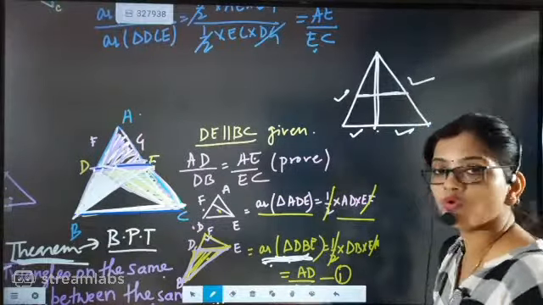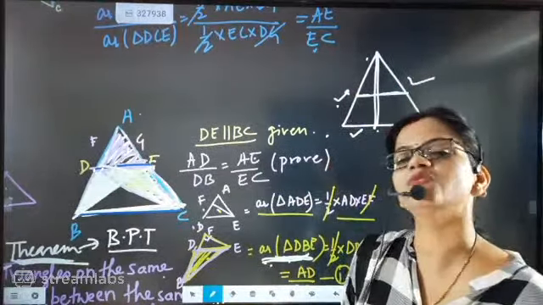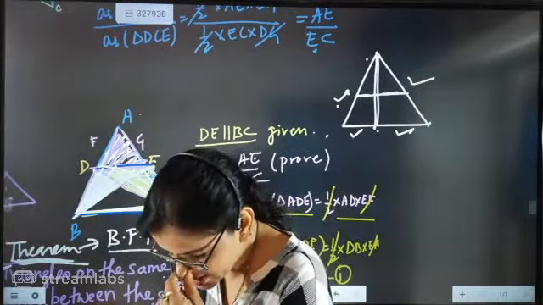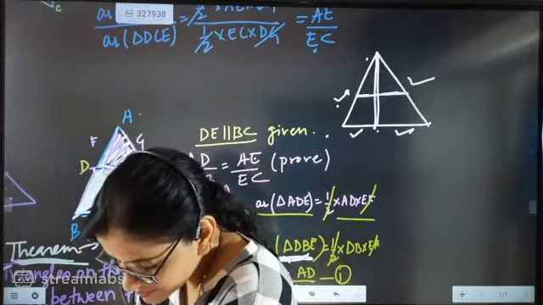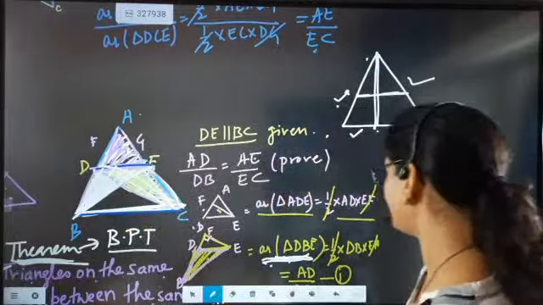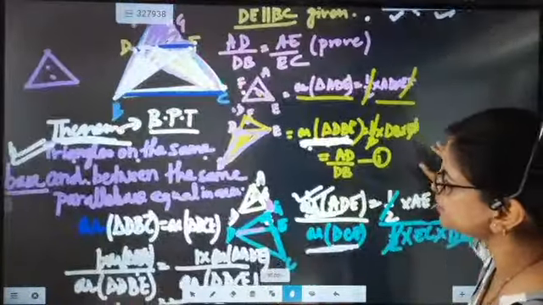Then again you have to go for the similar case, because beta, when similar triangles are there, only then sides will be proportional. Now I am telling you one very important thing here. How to make them equal? Okay, now listen beta, how I have made them equal, I just used one connecting theorem.